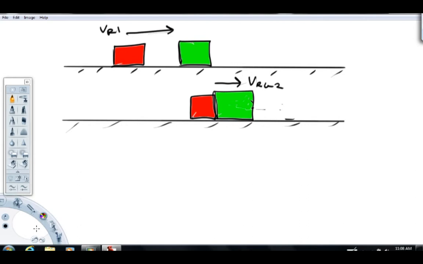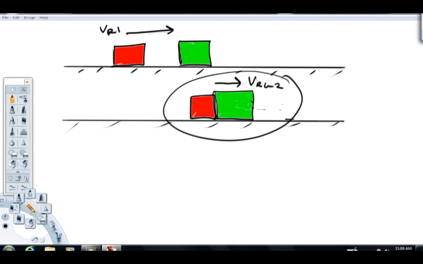Now imagine that the red mass hits the green mass and becomes stuck to it. So the second picture here is after the collision, where the two masses are both moving to the right. I put VRG2. RG means the velocity of red and green. They're stuck together in picture 2. And if this were a class, I would go ahead and do a demonstration. For now, I'm just going to have you imagine this.